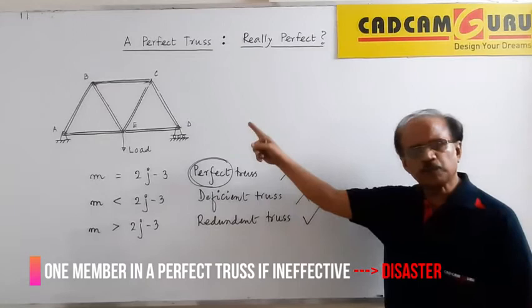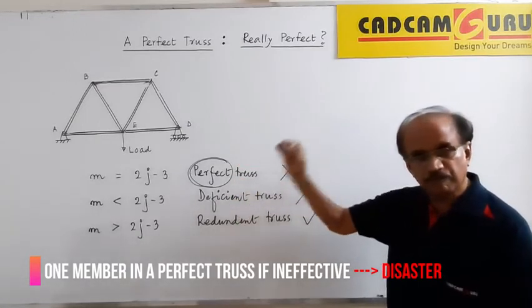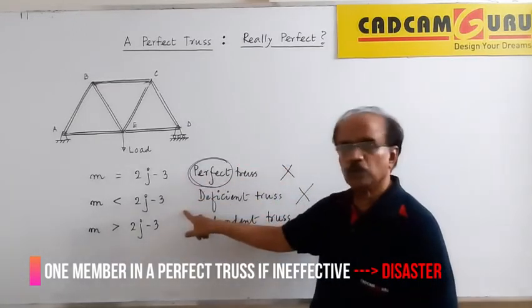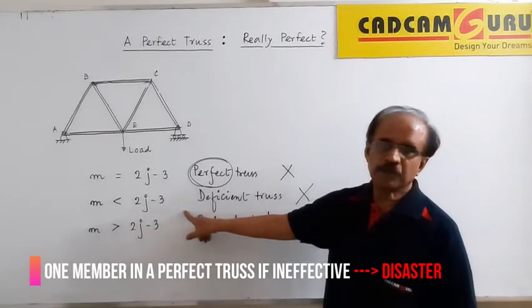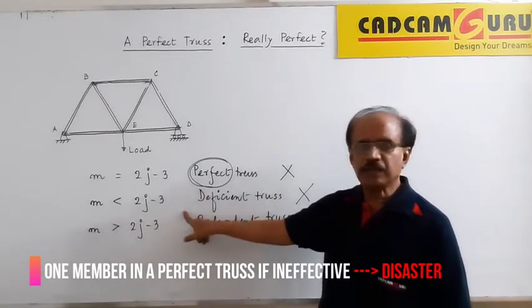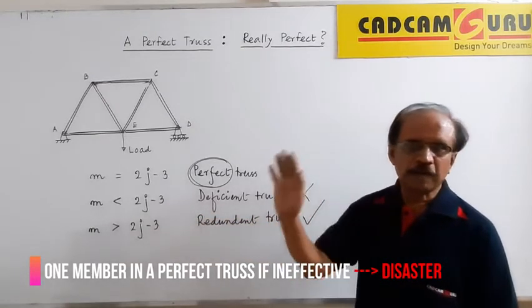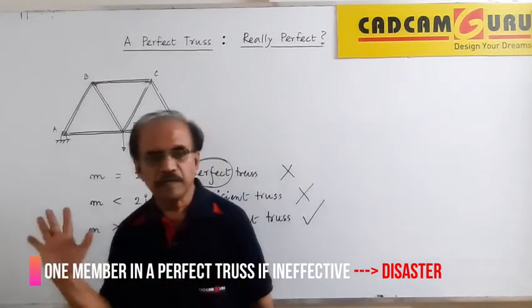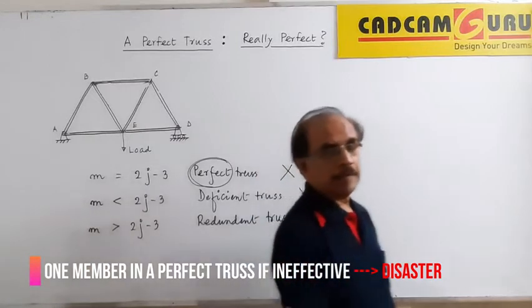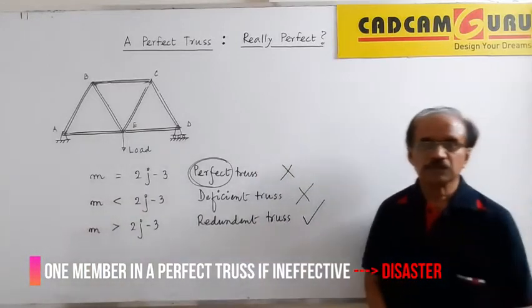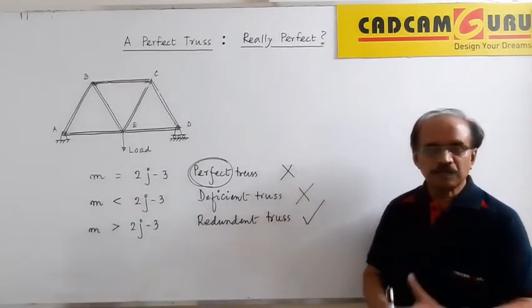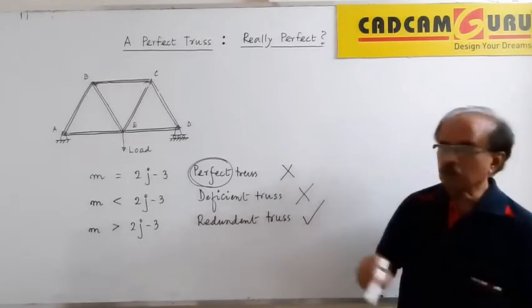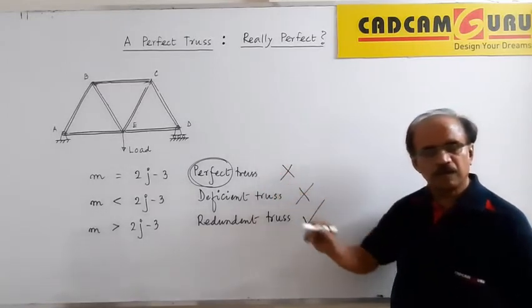The moment any member fails, the truss automatically goes to this kind, deficient. And a deficient truss is never reliable from the geometry point of view, stability point of view. It can collapse any moment. Then disasters can happen in that condition. And nobody gives a warning that tomorrow this member is likely to develop a fault. Nothing like this.